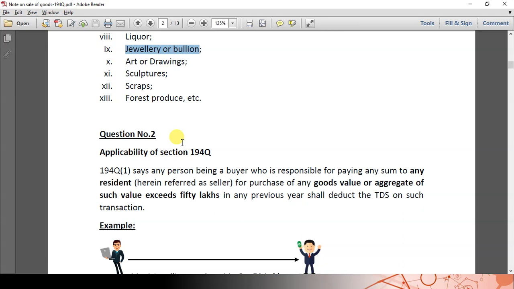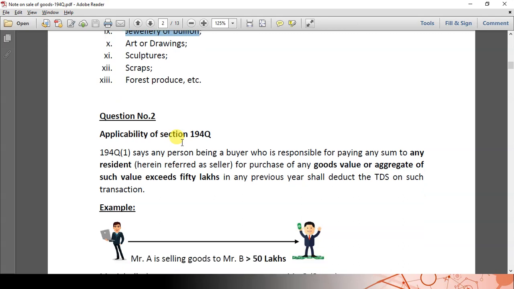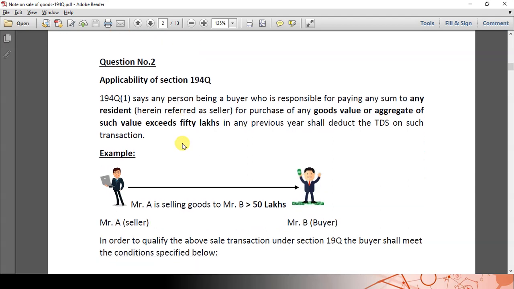So now let us go to the applicability of section 194Q. For whom is 194Q applicable? Section 194Q says any person who is purchasing goods of more than 50 lakhs, either a single value or aggregate of such value, from a single person during the previous year. During the previous year, that means the whole previous year. If it is exceeding 50 lakhs, then TDS has to be deducted.